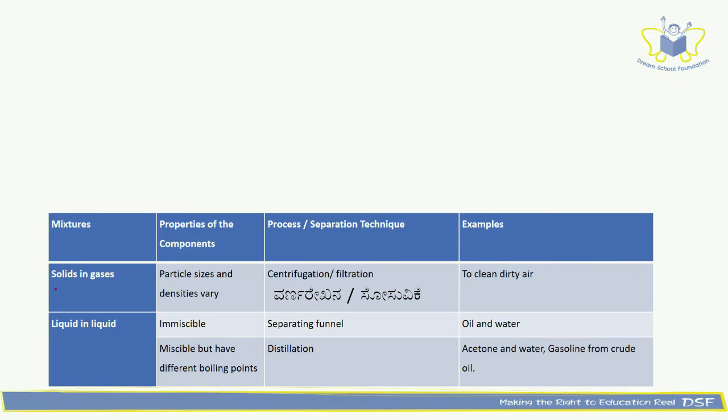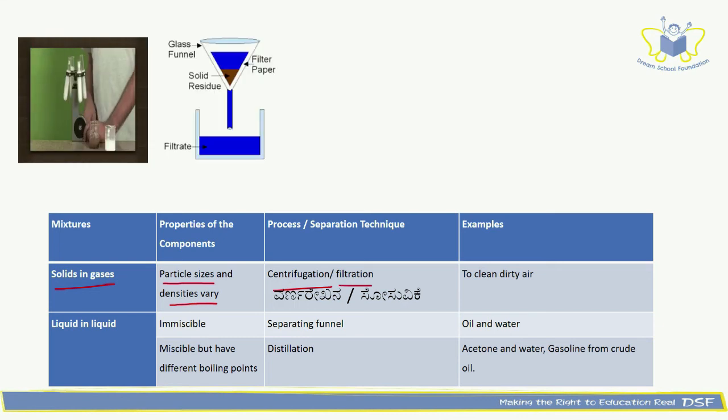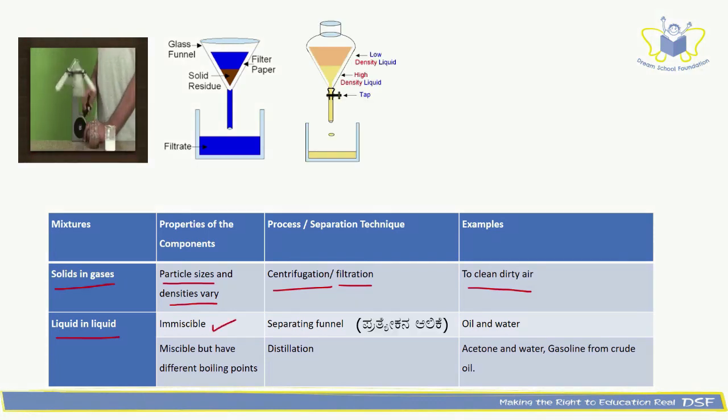Now let us look at solids and gases. What if the particles vary in size and density? We can make use of centrifugation again, or we can also make use of the filtration technique to separate the solids from the gases. An example is cleaning dirty air. Next up is liquid in liquid. What if the liquids are immiscible? Then we can use a separating funnel to separate both the liquids from one another. An example is oil and water.